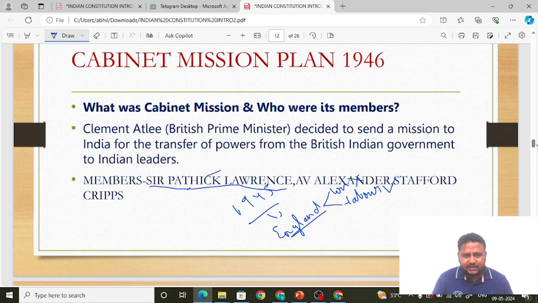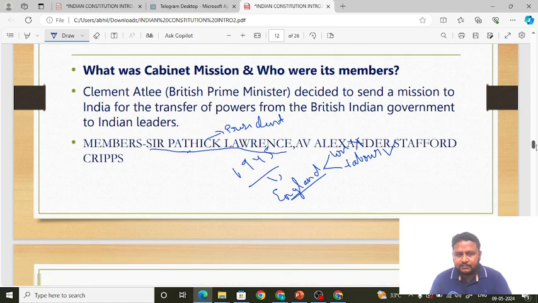Sir Patrick Lawrence, why did you underline him? He was the president of the mission. President of which mission? Not the Cripps Mission. He was the president of the Cabinet Mission, friends. So Sir Patrick Lawrence was the president of the Cabinet Mission. Okay, this is it about the Cabinet Mission. These three members you have to remember.